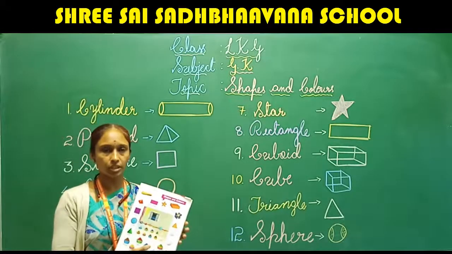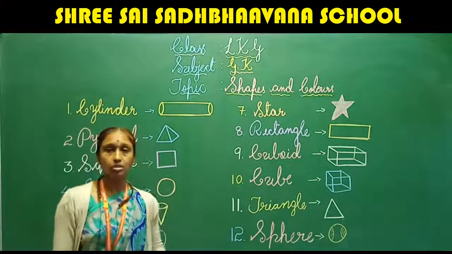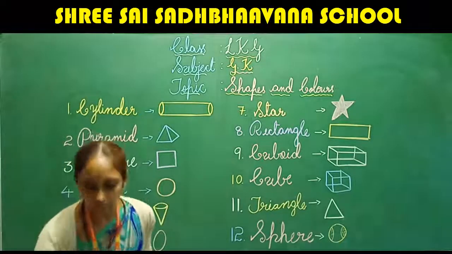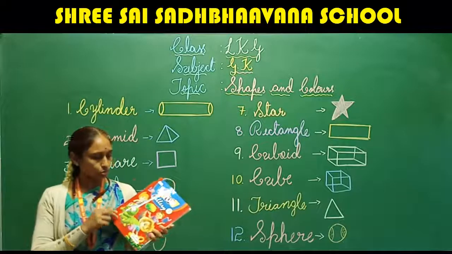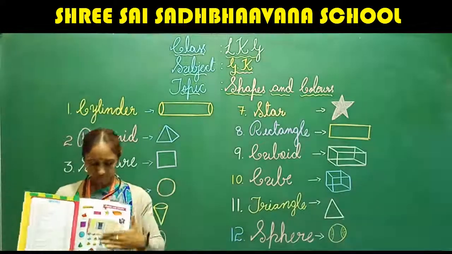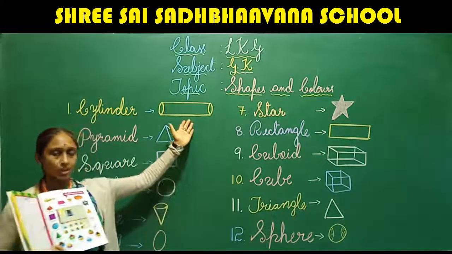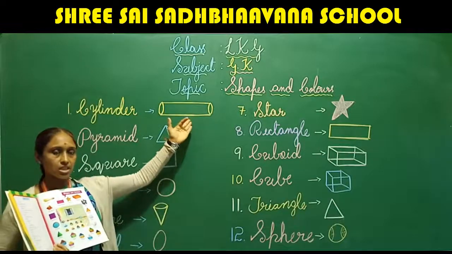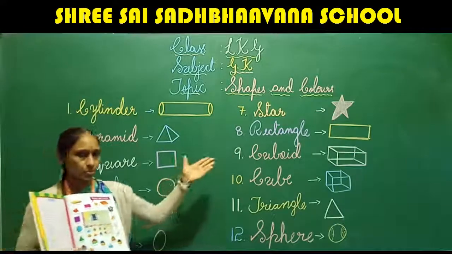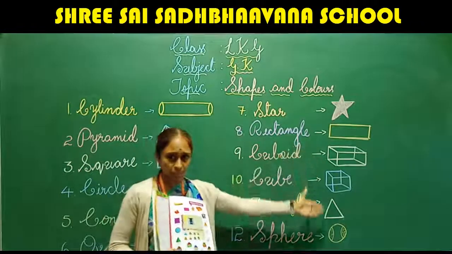Did you enjoy the class today? Did you enjoy the class or are you getting bored? Are you getting bored? No? Okay. So what you have to do is take this picture gallery book for practice and try to identify these shapes and colors, so that if I ask you to identify the picture, you can easily say which shape it is. Don't get confused with the shape. It has its own shape. Is it all similar?